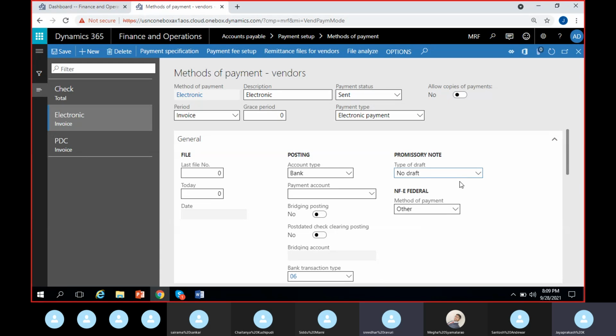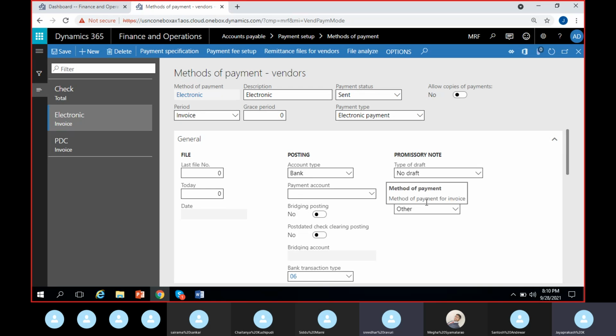Actually, you might have to follow 6 to 7 steps to complete this promissory note configuration as well as to use the promissory note posting. So it's more like bridging posting only. For promissory notes also, you'll get certain promissory notes accounts getting debited and credited in between. Once the payment is cleared, you will have that bridging accounts get cleared and the bank account will get affected. It's like that. So no one will ask in interview regarding promissory note configuration. Do not worry, neither about the bills of exchange. Okay, so just leave it as no draft until then.